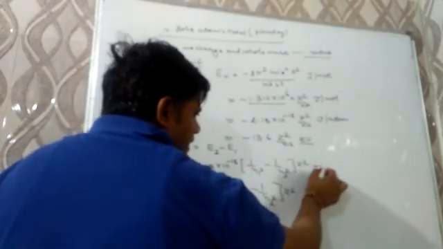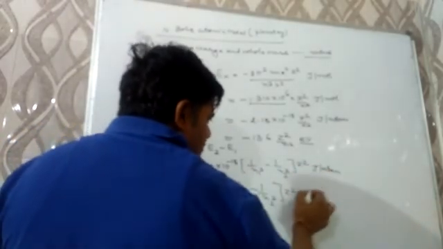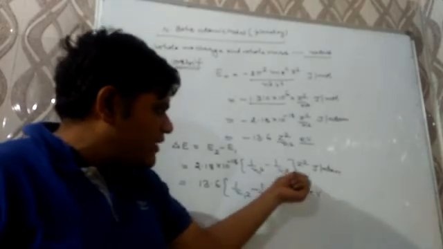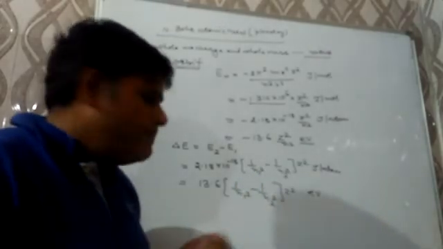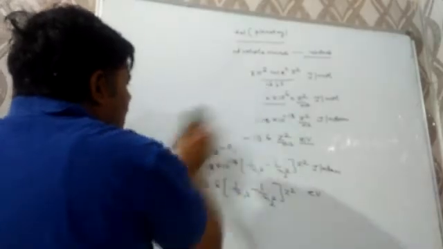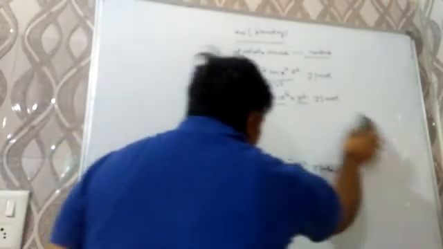The first is in joule per atom, the second is in electron volt. 2.18 × 10⁻¹⁸ × (1/n1² − 1/n2²) × Z² joule per atom. In electron volt, 13.6 × (1/n1² − 1/n2²) × Z², where n1 and n2 are the energy levels and Z is the atomic number.